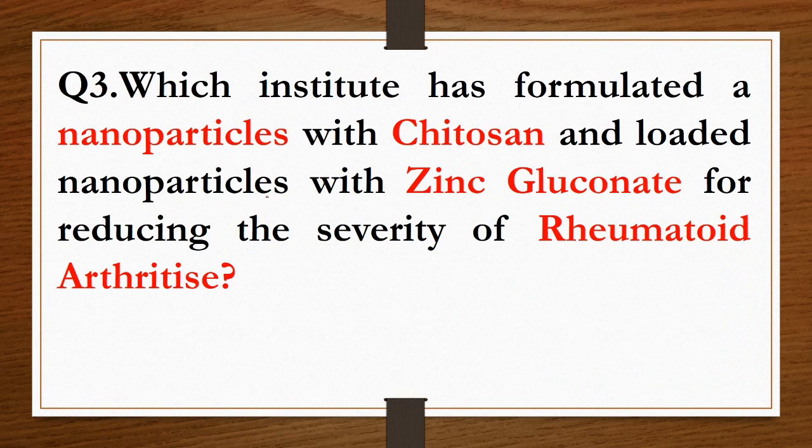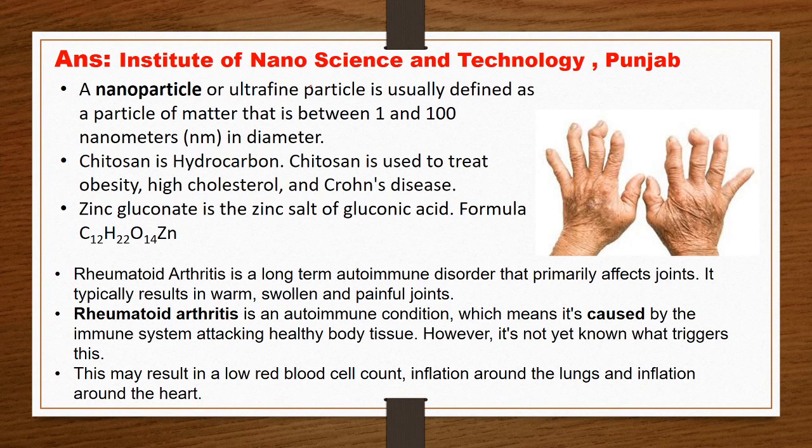Now the next question is, which institute has formulated a nanoparticle with chitosan and loaded the nanoparticle with zinc gluconate for reducing the severity of rheumatoid arthritis? And the answer is the Institute of Nano Science and Technology situated in Punjab. This institute has formulated a nanoparticle loaded with chitosan and zinc gluconate to reduce the severity of rheumatoid arthritis.